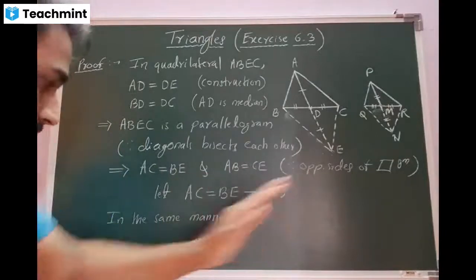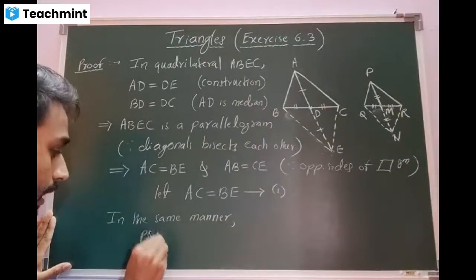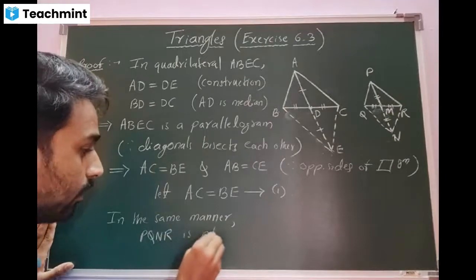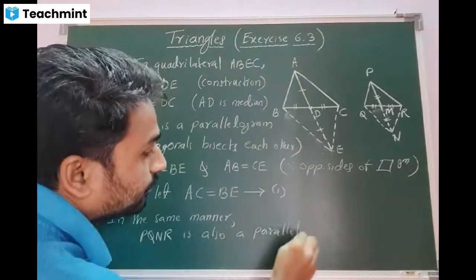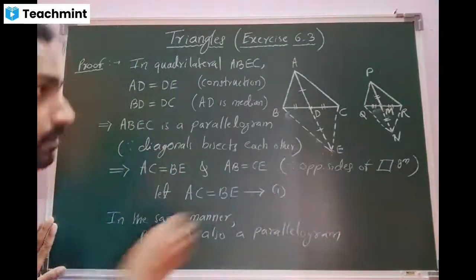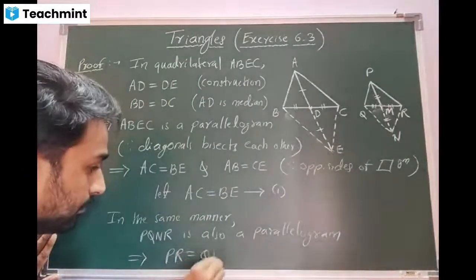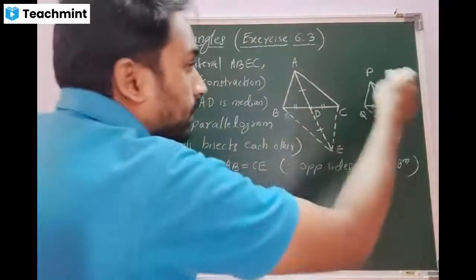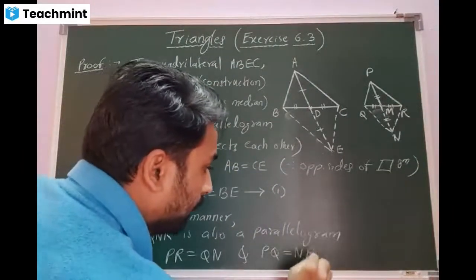In the same manner, PQNR is also a parallelogram. This implies PR is equal to QN and PQ is equal to NR.